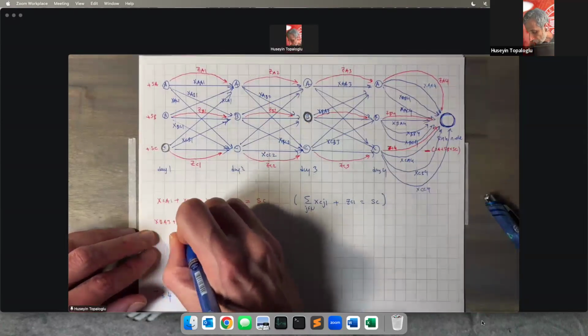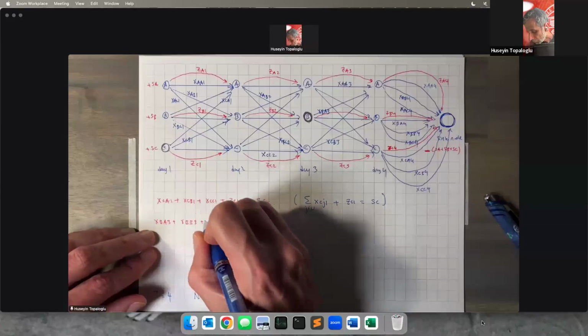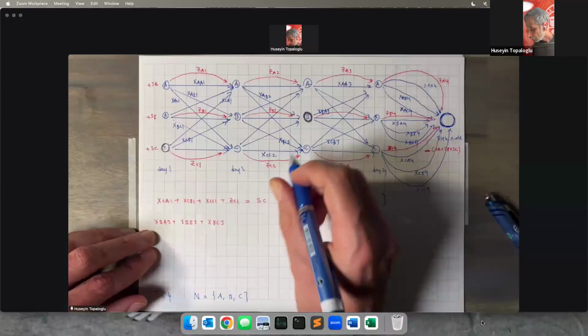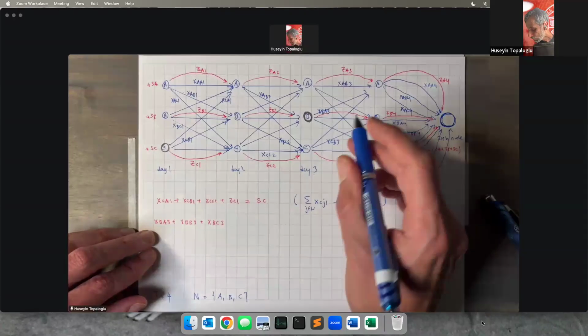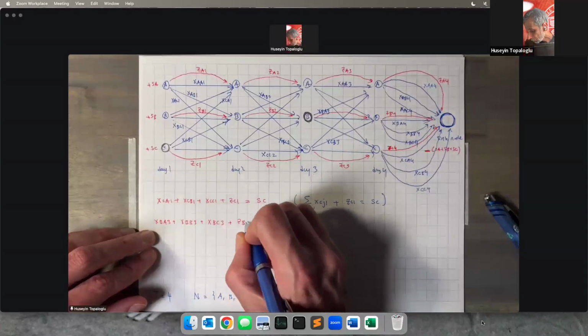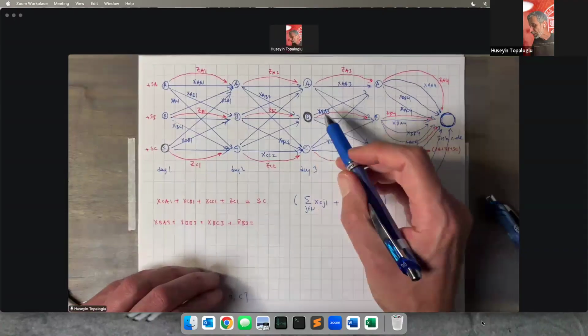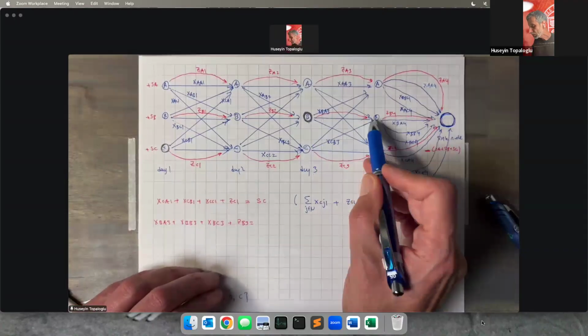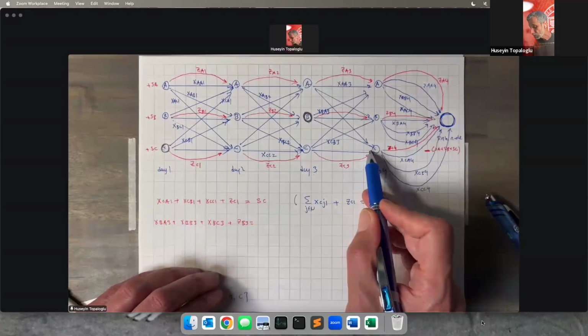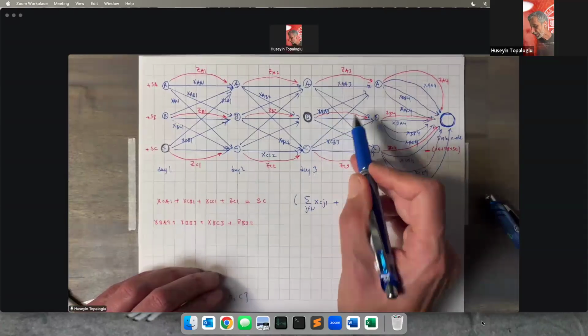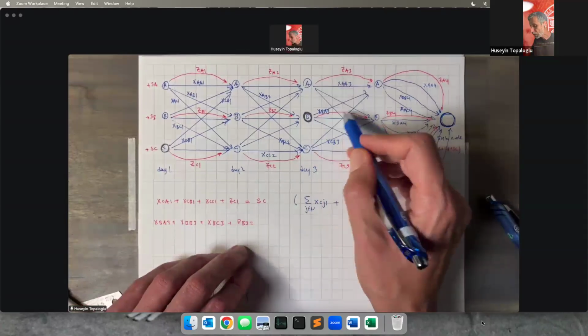XBA3, XBB3, XBC3 plus ZB3. This is the total flow out of this node. XBA3, XBB3, XBC3 plus ZB3. This is that red arrow. Okay, so this is the total flow out of this node.